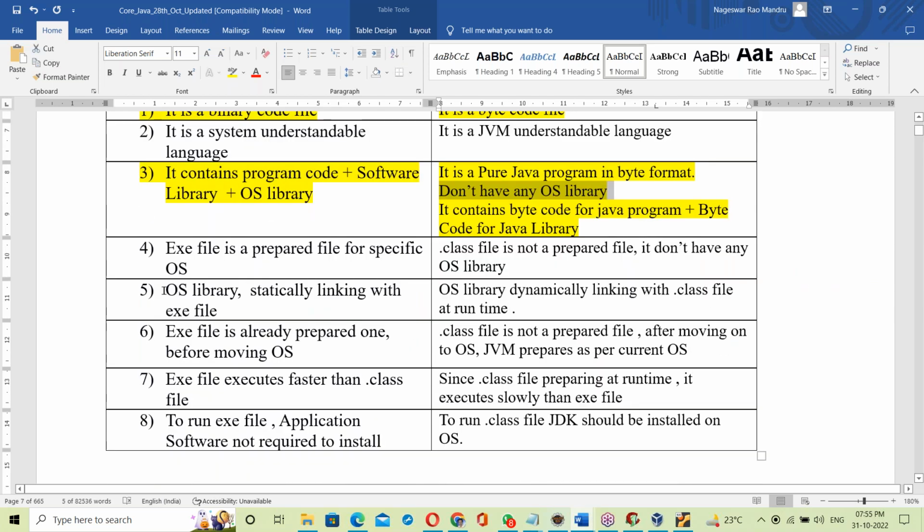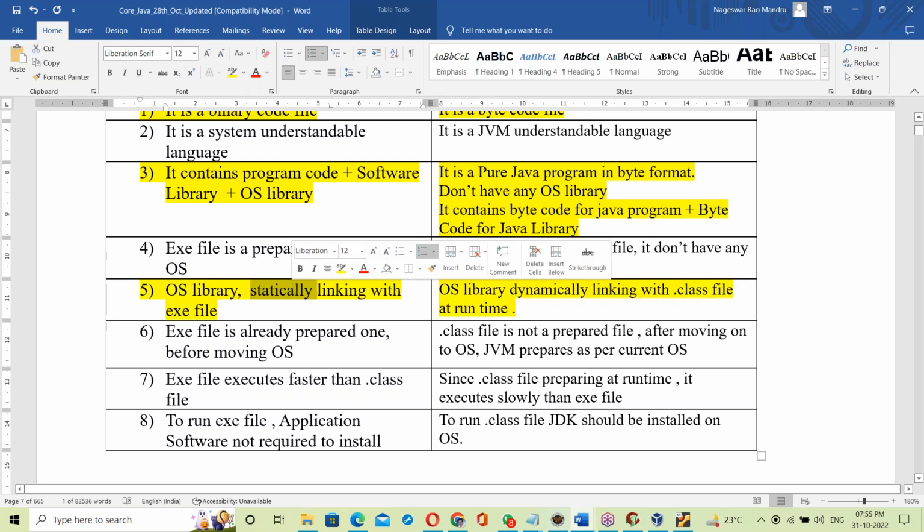One more important difference: an exe file is statically linked with the OS library. Statically means it is fixed, and that link never changes.